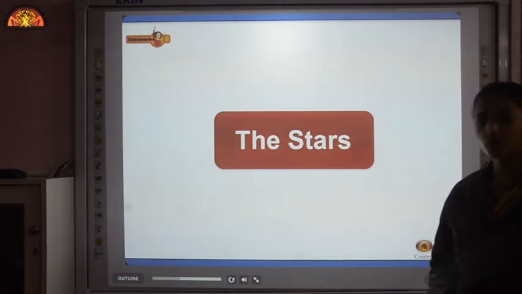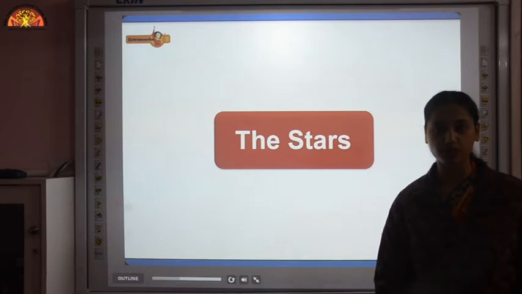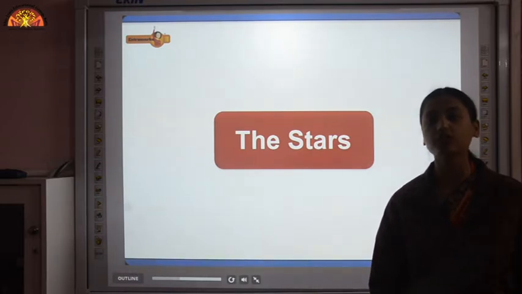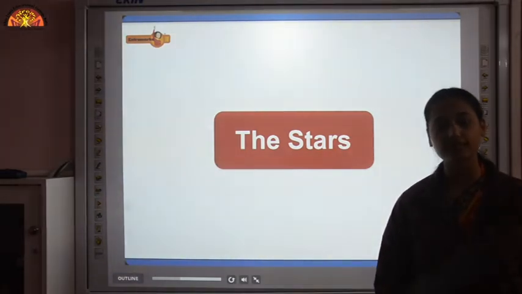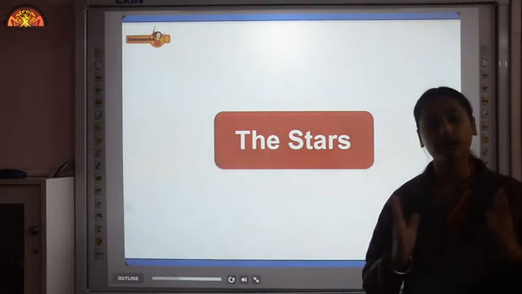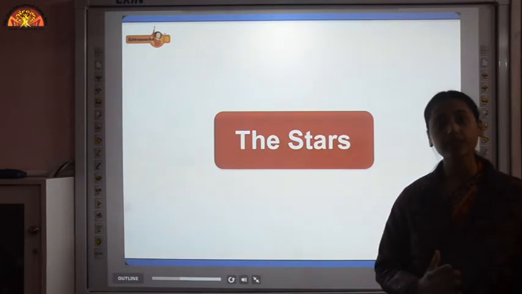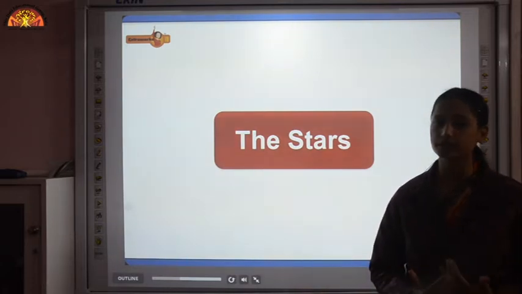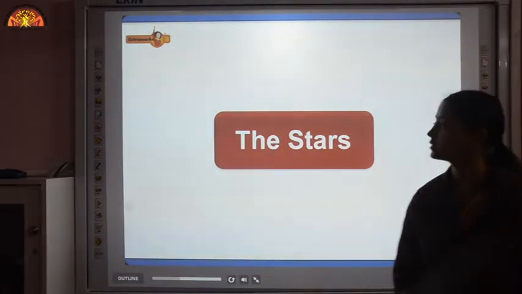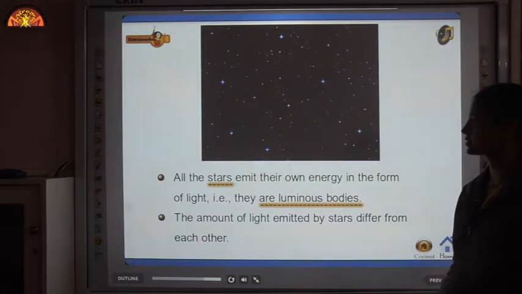Now the next celestial body is stars. In the night sky we see many small spots. Those are stars. Some are very bright, some are very dim. Even the sun is a star. But why does it appear very large in size and brighter than all the others? Because the sun is very close to the earth. The distance between earth and sun is very less.